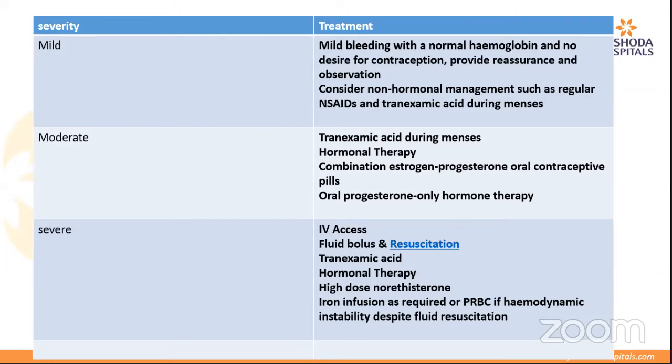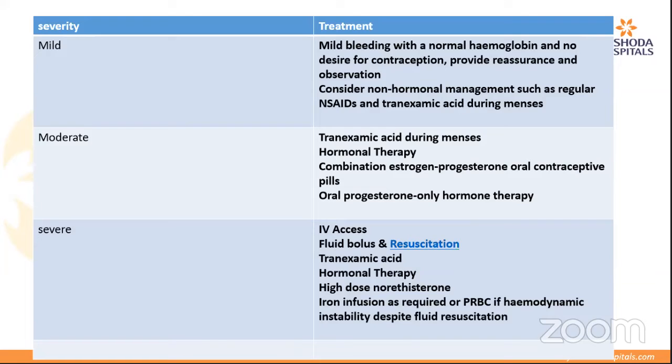Sometimes we do get patients who come with severe bleeding, with a drop in hemoglobin, who come in a shocked state. That's when, as ER physicians, it is important that we identify that and we resuscitate the patient accordingly. We have to secure 2 large bore IV cannulas, start fluid bolus, resuscitate the patient. The importance of tranexamic acid, I can't justify it enough. Tranexamic acid is the most important therapy in any case of bleeding. It will help reduce the bleeding to a very large extent.